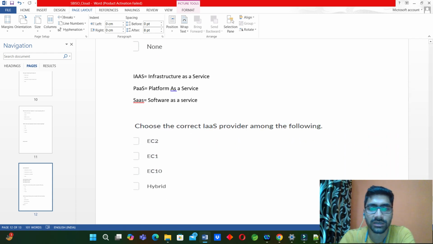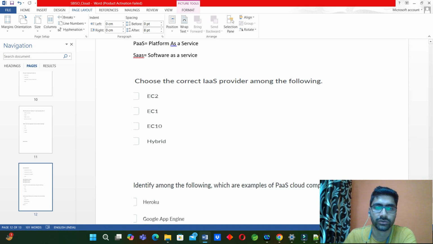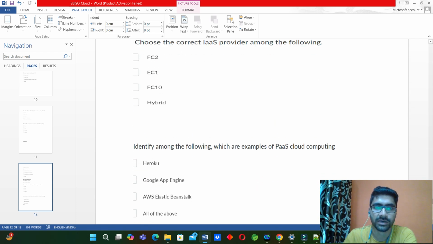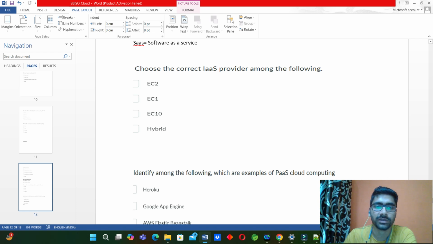Choose the correct IaaS provider among the following: EC2, EC1, EC10, hybrid. So the answer will be EC2, Elastic Compute Cloud. It's an IaaS provider on AWS.